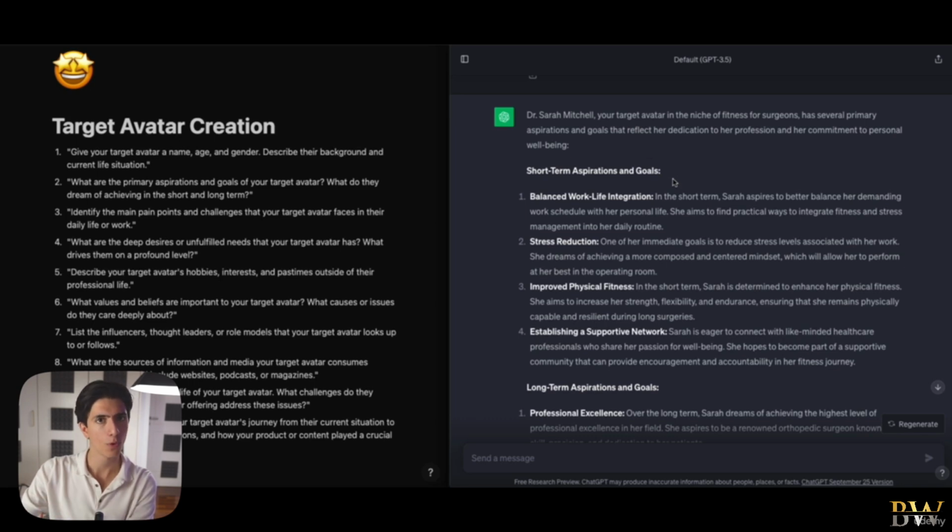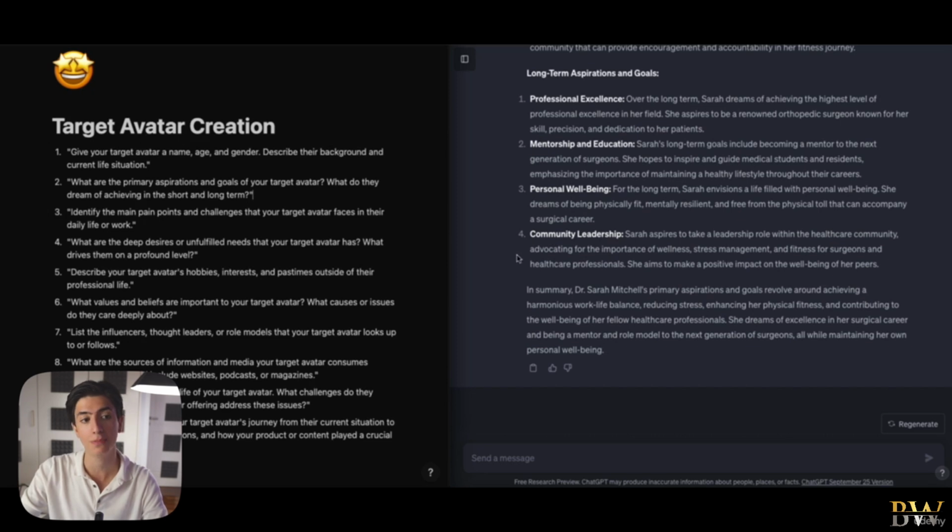So this is the importance of using the same chat. You can see that now we're starting to gain the benefits of using the same chat for all of our prompts and all of our research in this content creation process. So the next question that we're going to ask ChatGPT is: identify the main pain points and challenges that your target avatar faces in their daily life or work.